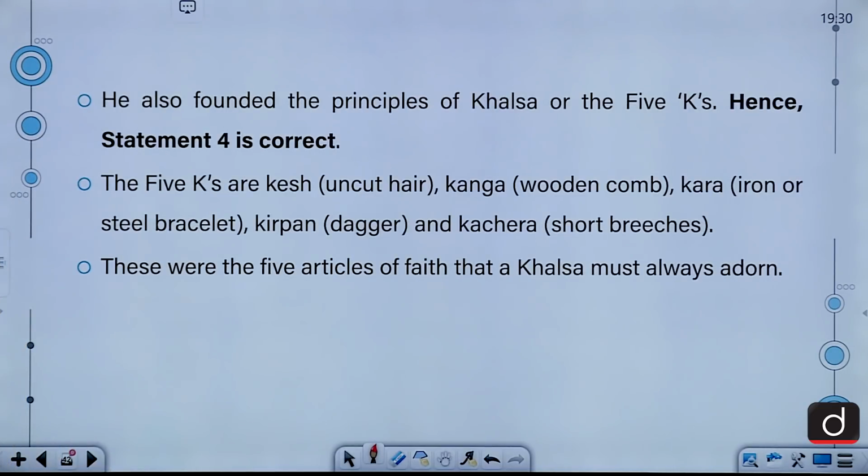He also founded the principles of Khalsa or the 5 Ks. The 5 Ks are Kesh, Kanga, Kada, Kirpan and Kashera. That means Kesh is uncut hair, Kanga is a wooden comb, Kada is an iron or steel bracelet, Kirpan is the dagger, and Kashera means short breeches. These were the 5 articles of faith that a Khalsa must always adorn.